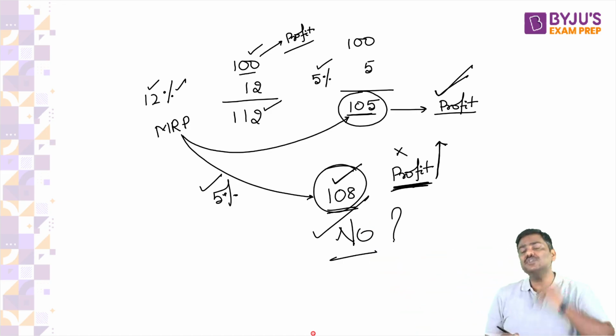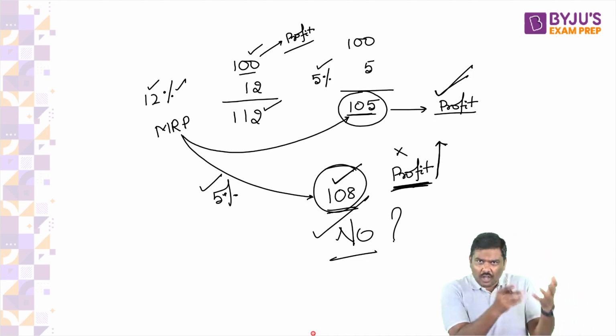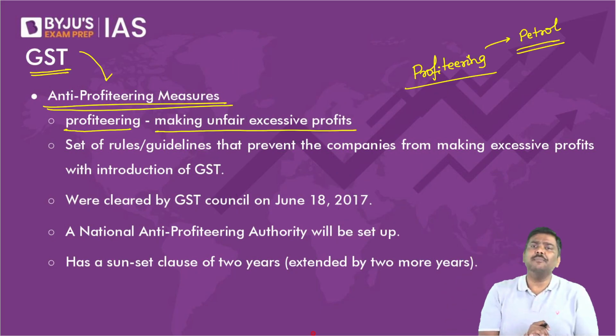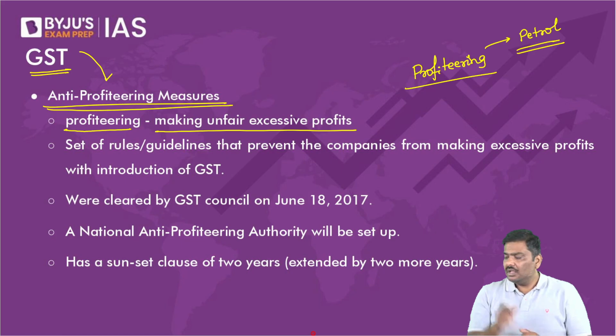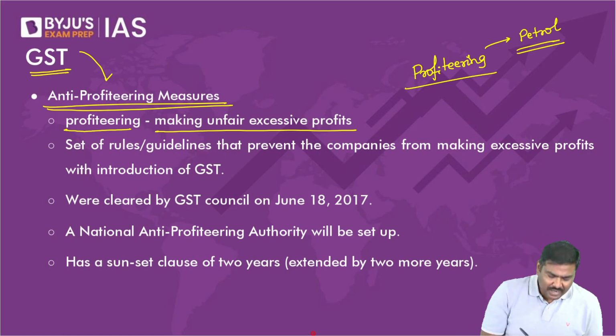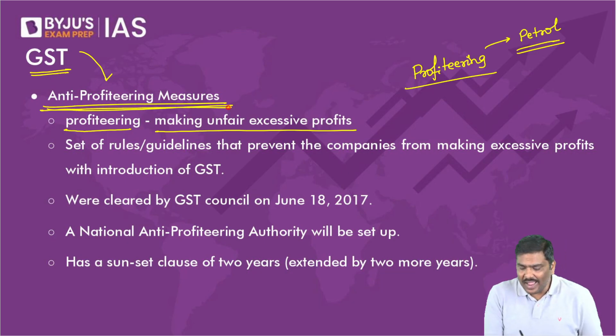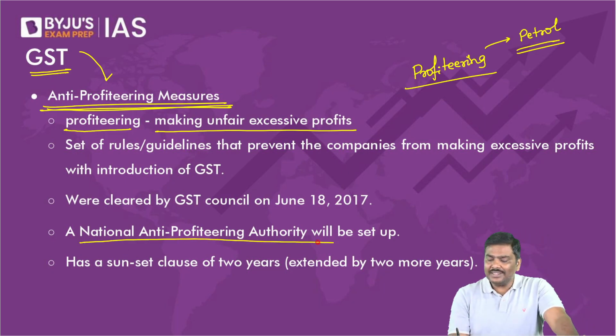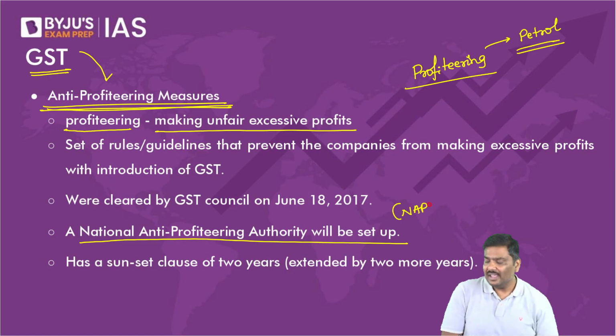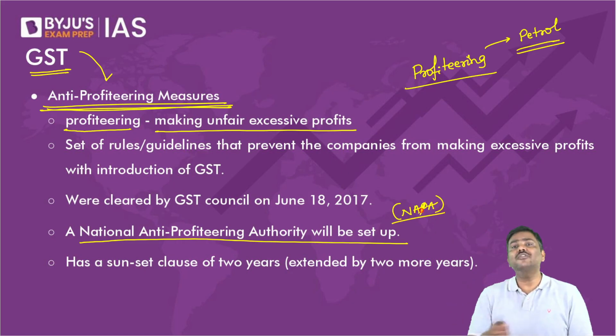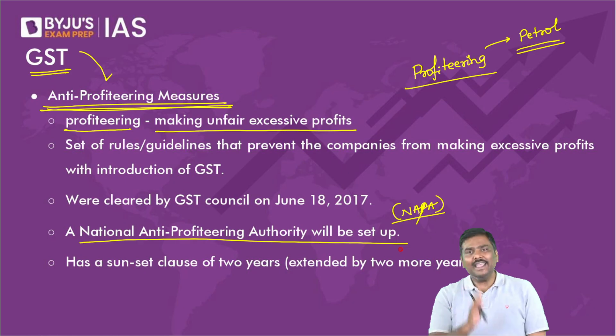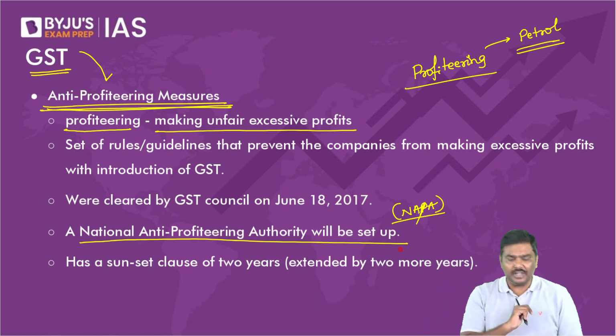Now, how do we ensure that it will happen? How will the government ensure that profiteering will not happen? So understand this. Government has established one authority under GST, that is, the National Anti-Profiteering Authority. In fact, they will write only NAA, National Anti-Profiteering Authority.